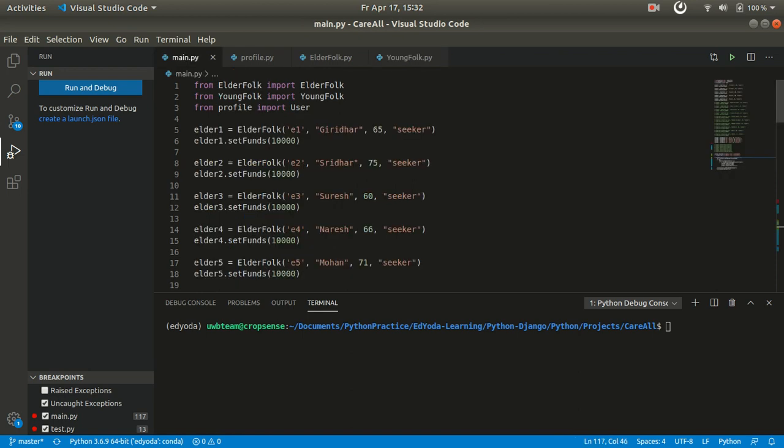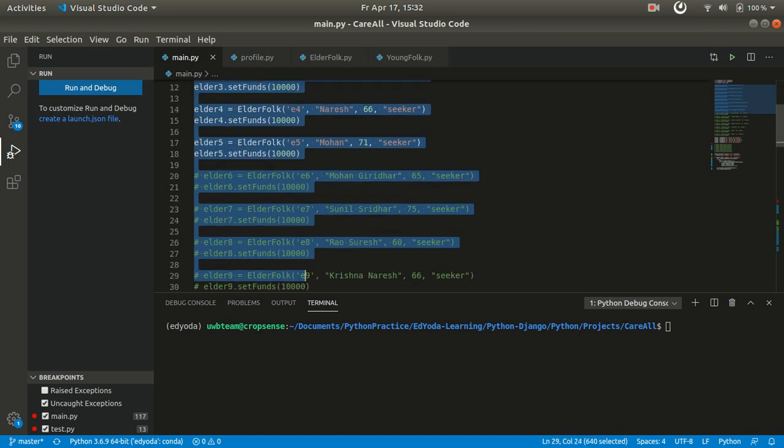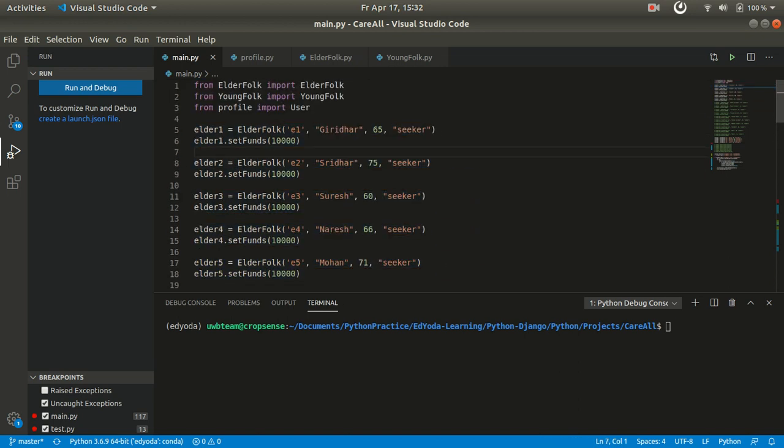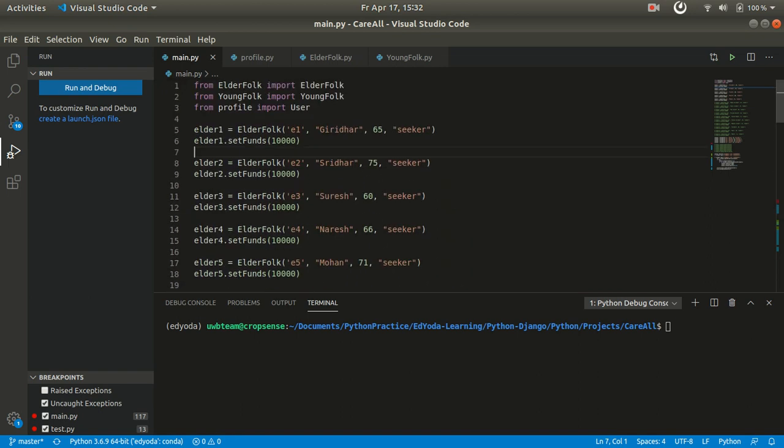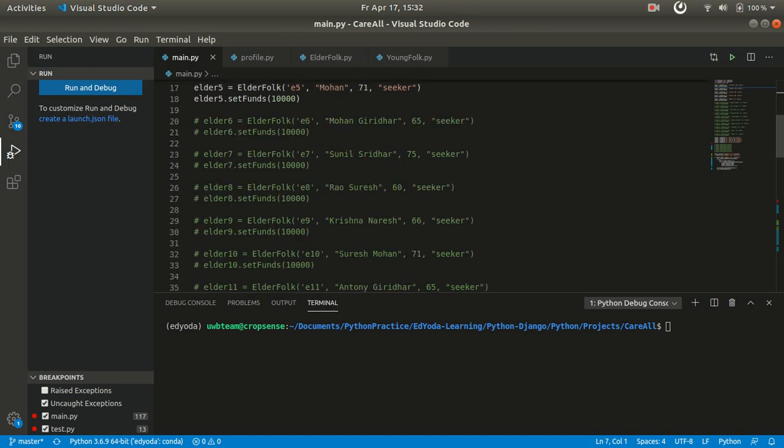Here we have initialized 5 elder folks, and they have provided us with some amount of funds. As of now, we have specified 10,000 rupees in Indian currency. Not only that, we have 5 young folks who are allocated as providers, whereas the elders are allotted as seekers.